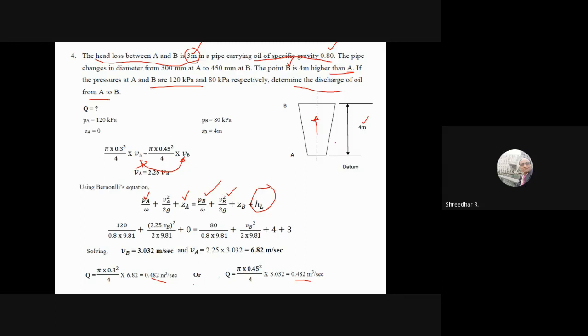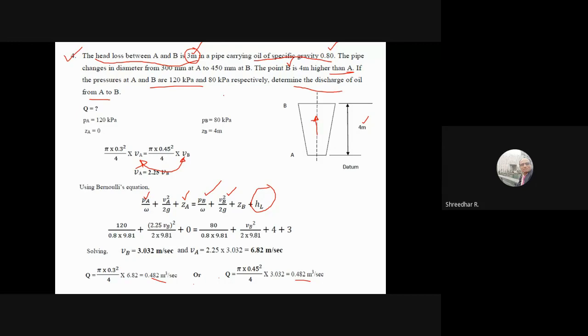Here, by applying Bernoulli's equation, you are able to find out the discharge. How? By knowing the pressures at any 2 points, with loss, without loss, anything, I'm able to find the velocities. From velocities, I'm able to find the discharge between the two sections. So this is the concept of this particular problem, which I wanted to tell.